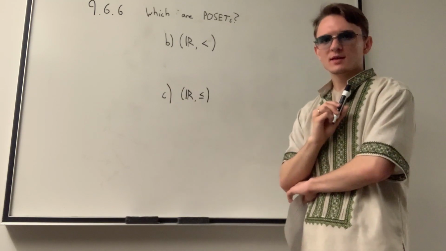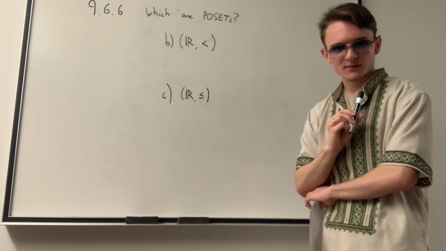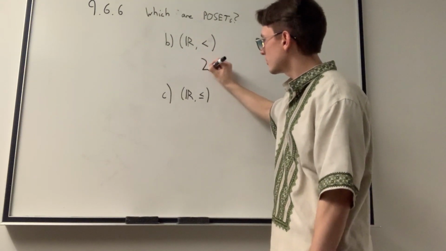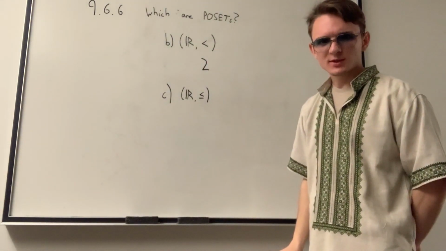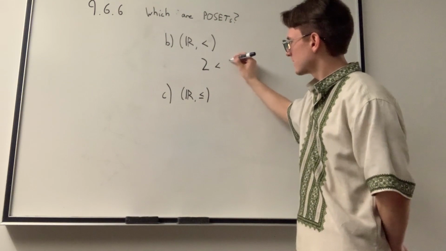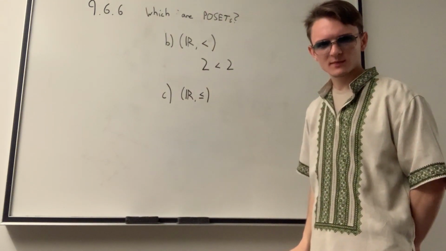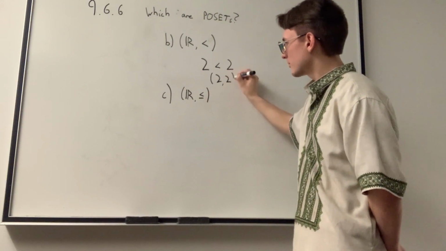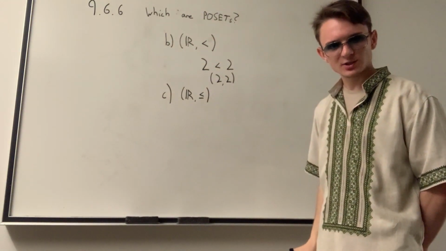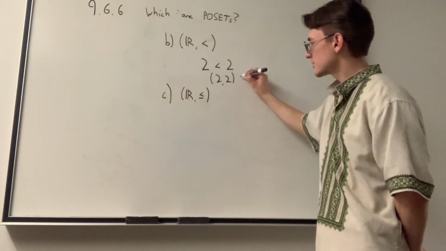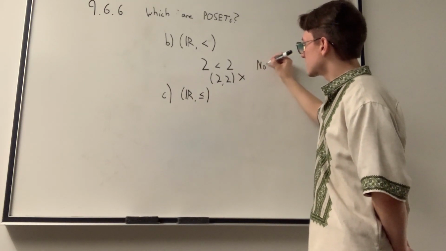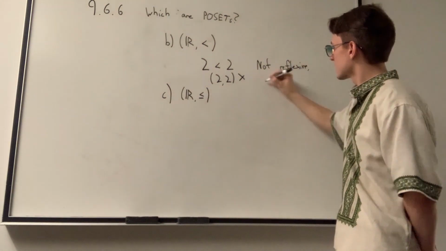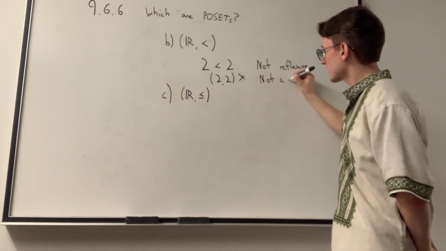So we can already see it's not, right? Because if we have, for example, the value 2, is 2 less than 2? Does the pairing (2, 2) exist in our relationship? And the answer is no. So it is not reflexive, and therefore not a poset.